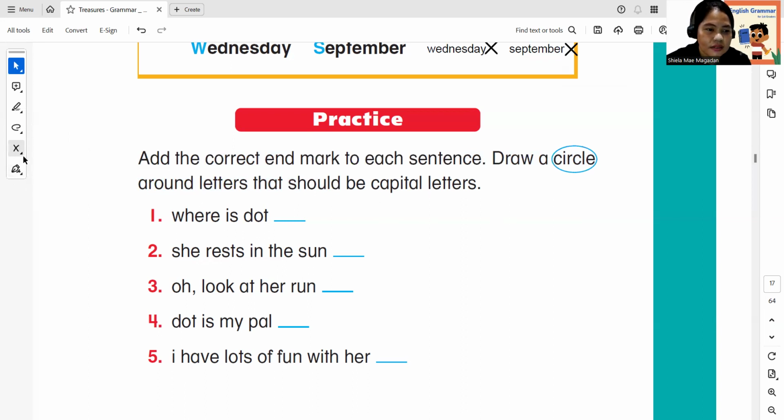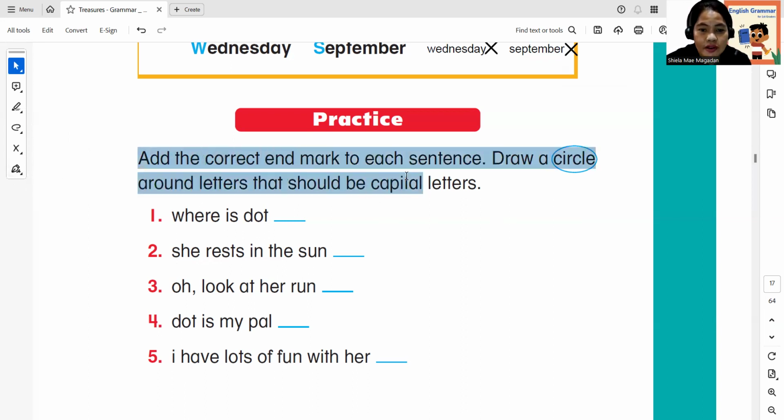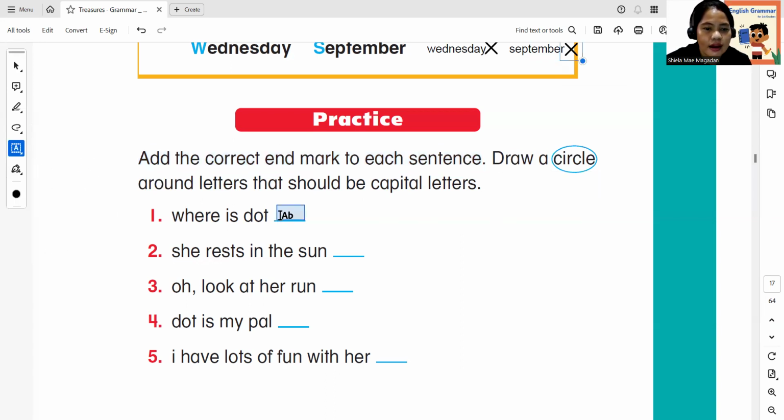Where is Dot? Okay, let's add first, before drawing. Add the correct end mark to each sentence. So we have to put here the type text. What kind of end mark or punctuation mark are we going to put there? Is it a period, a question mark, or an exclamation mark? So it's a question. All right. Good.